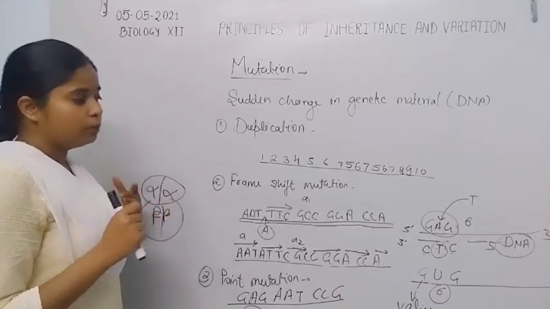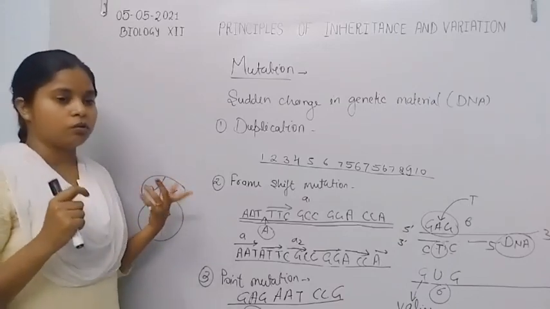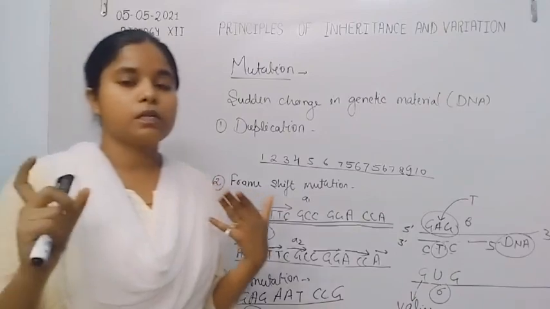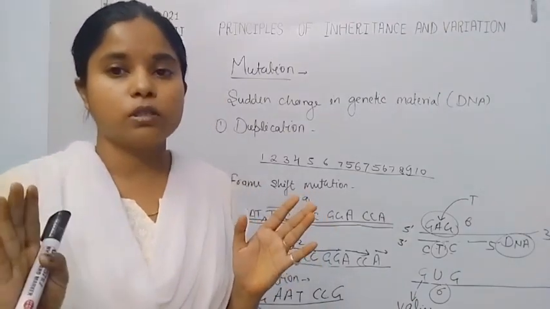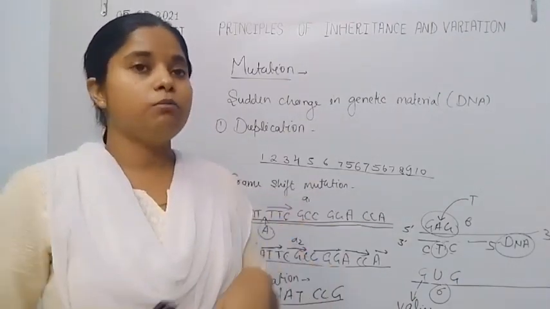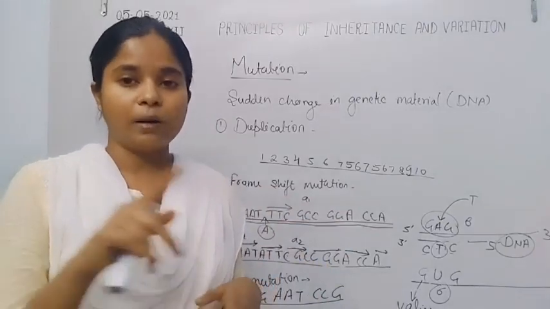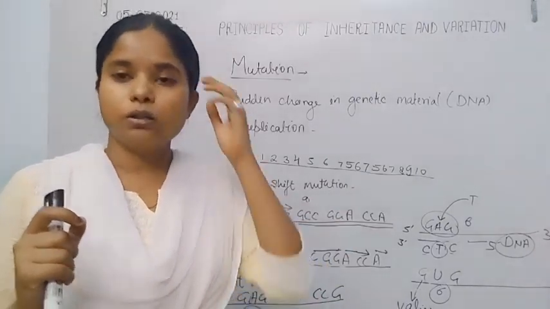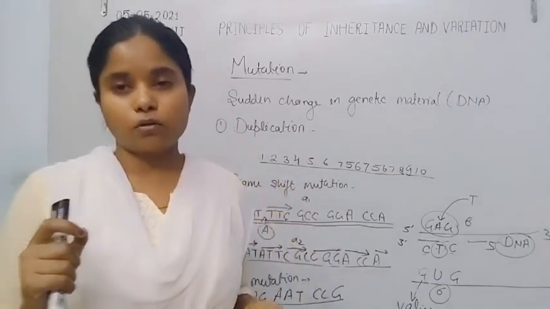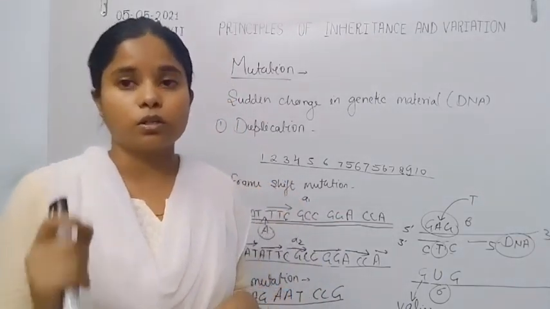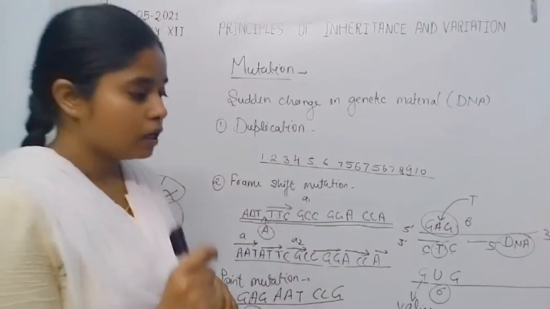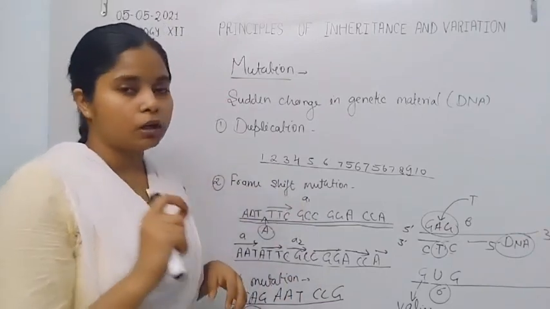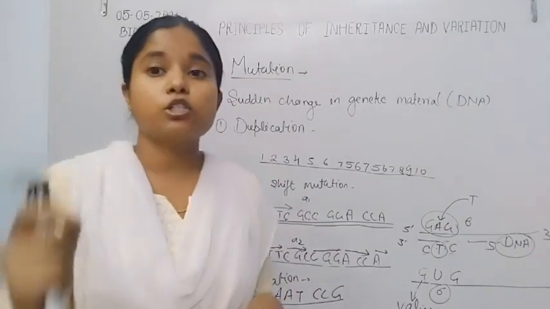When the structure of hemoglobin is distorted, it is not able to bind with the oxygen molecule. That causes low efficiency of oxygen binding in the hemoglobin in the RBC, and this causes distortion in the structure of the RBC. The RBC is converted from the biconcave structure to a sickle-shaped structure.